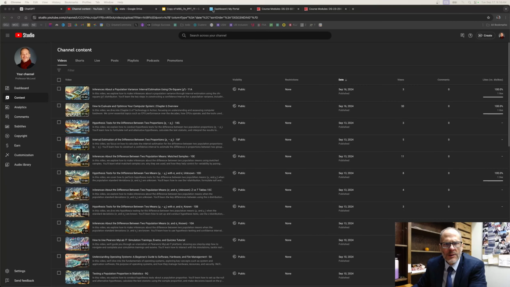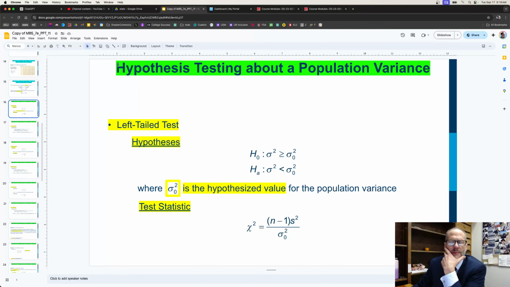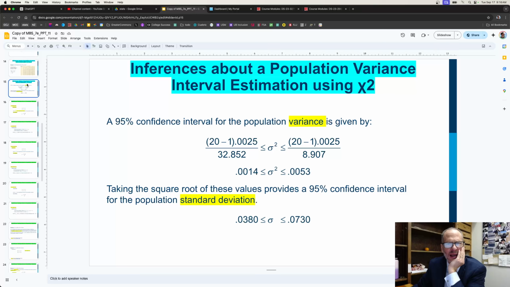All right, now we're going to take a look at hypothesis testing about a population variance. And again, what we're learning here is tools, and these are tools we could use in different situations. In the previous video, we saw how we could make inferences about a population variance and do interval estimation using